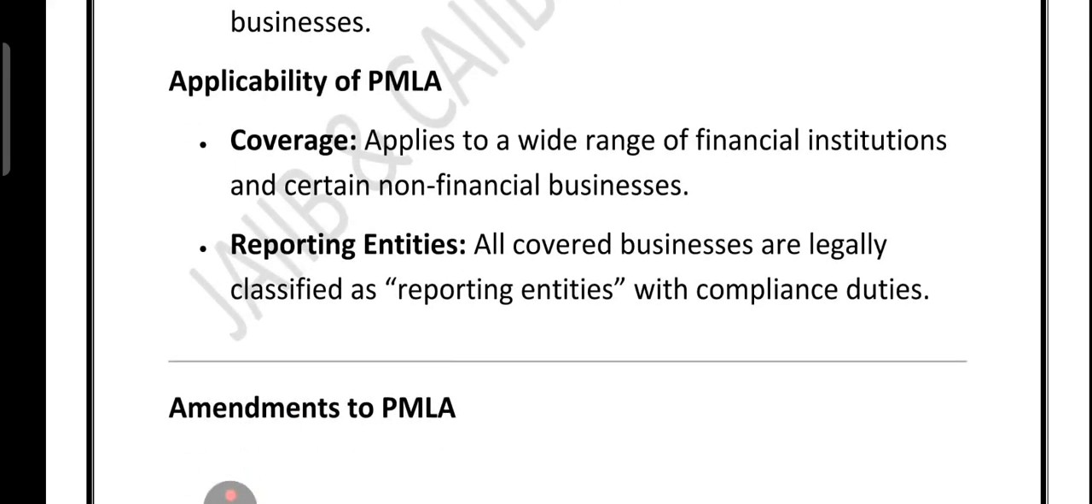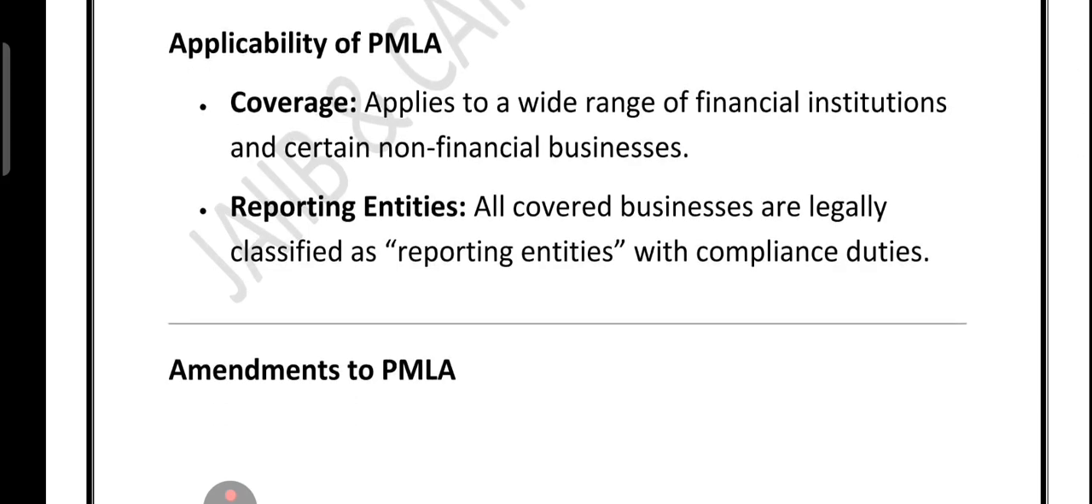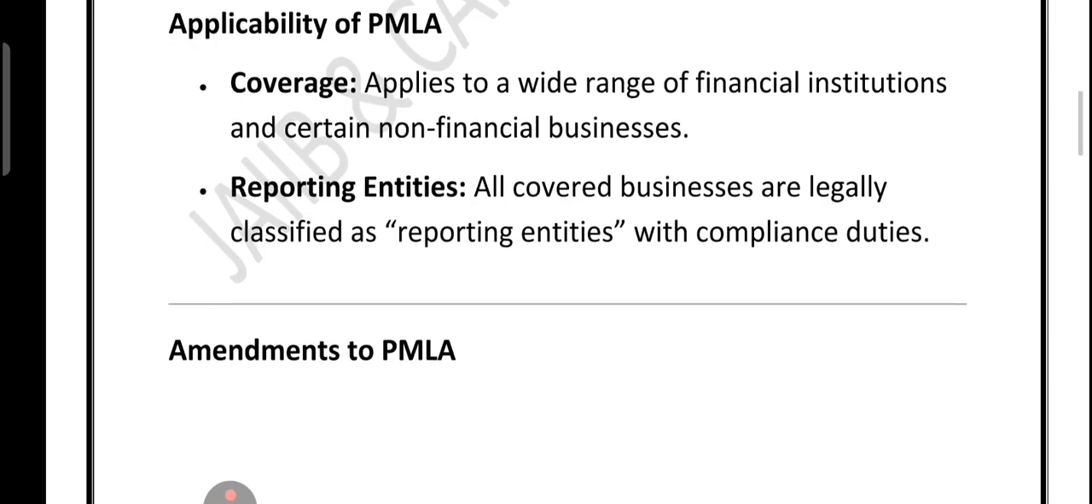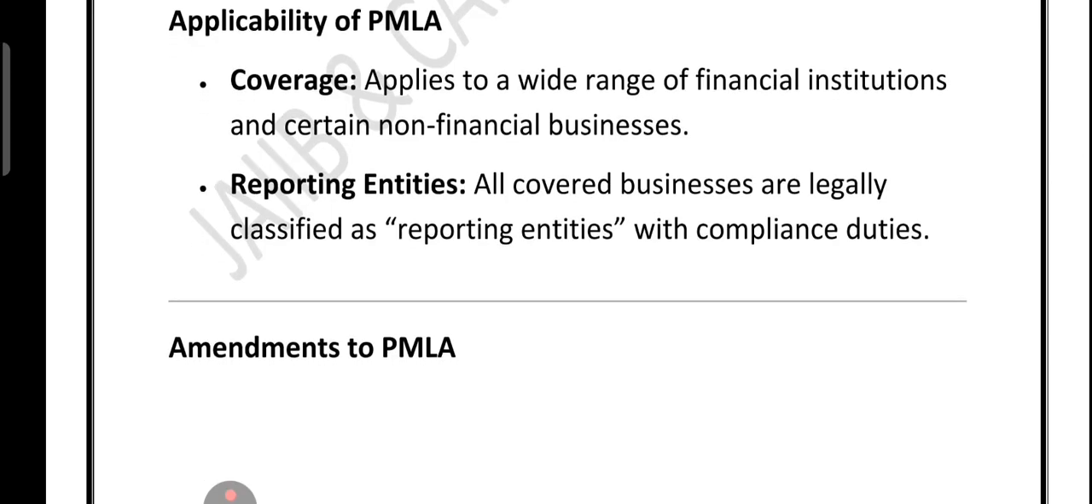Now friends, let's switch our focus. Let's talk about who exactly the PMLA applies to and how it has evolved over time. The PMLA is not limited to just banks. It covers a wide range of financial institutions and even some non-financial businesses. All these are legally called reporting entities, which means they must follow strict compliance rules.